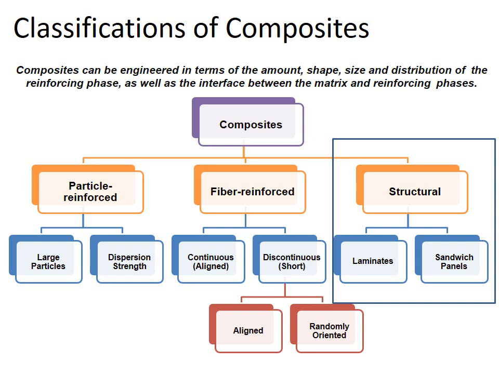If the fibers of the reinforcing phase are randomly oriented, then it is randomly oriented discontinuous fiber reinforced material, and if the fibers are a little bit aligned, not 100% aligned, then that type is called aligned discontinuous fiber reinforced composite material.